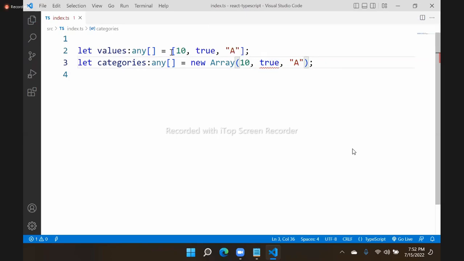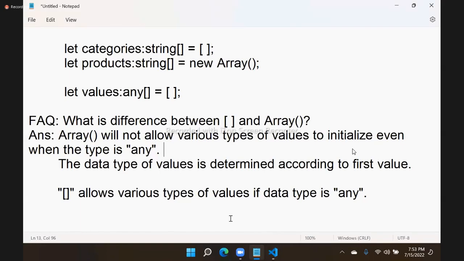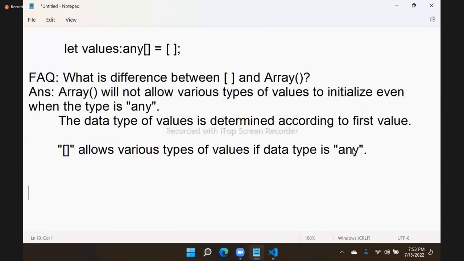But here it is allowed. There is no problem. So it is about only initialization, not assignment. Assignment, you can assign various types. That is the reason. One more question you will get here is,